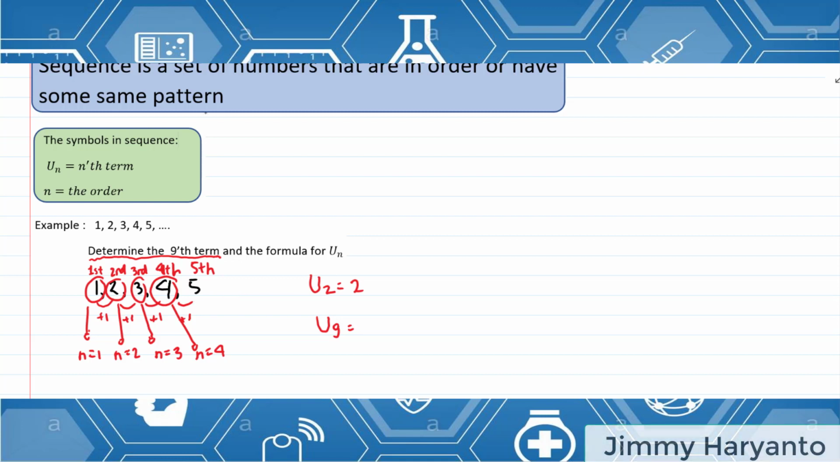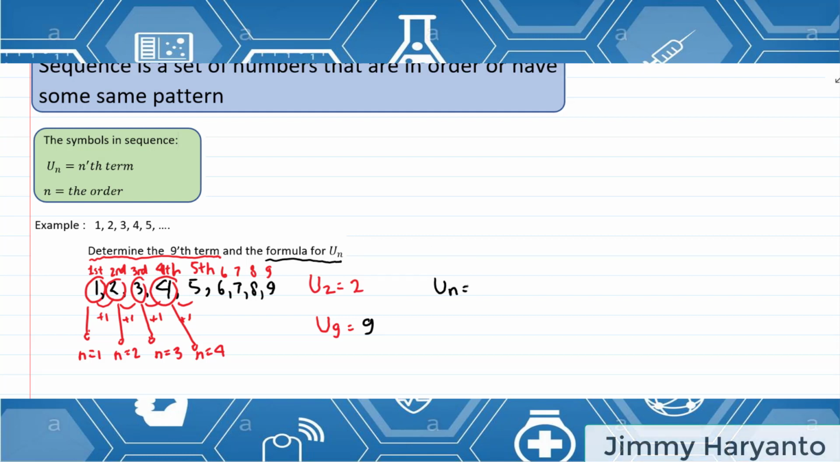So we have to continue until the ninth place. Okay, 5, 6, 7, 8, 9. This is the 5th, the 6th, the 7th, the 8th, the 9th. So the ninth term, the number is 9. We call it the ninth term equals 9. And then the question asks us to find the formula of Un. We have to predict what the formula for Un is.